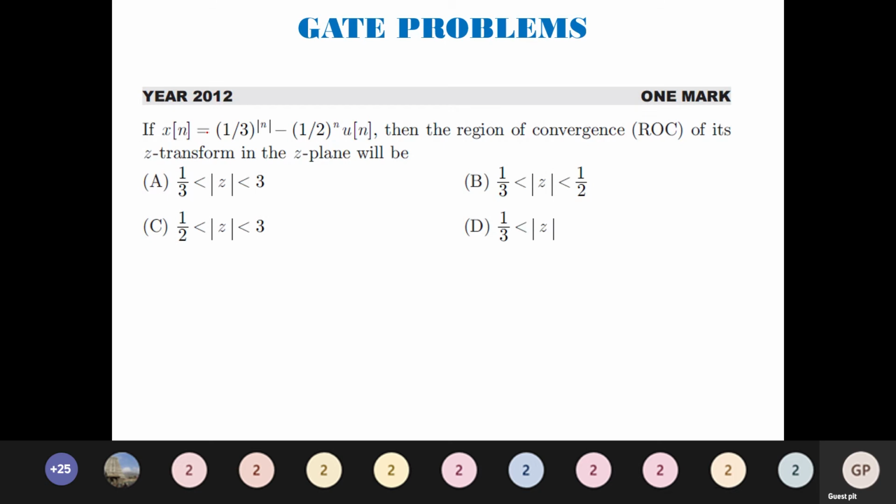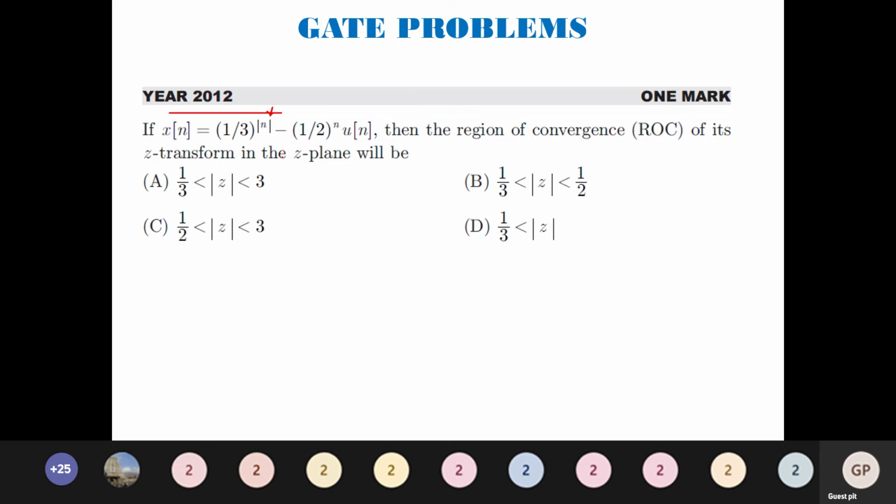So this is one more question. If x of n is equal to (1 by 3) whole power mod n minus (1 by 2) whole power n u of n, then the region of convergence of the z transform in the z plane is. Some tricky question. Here they have given modulus of n. So please try to look into this very deeply.